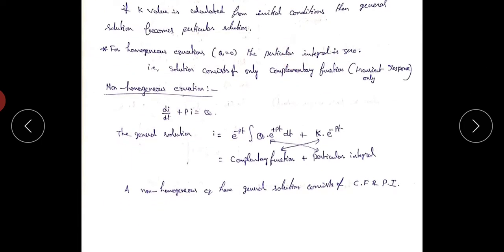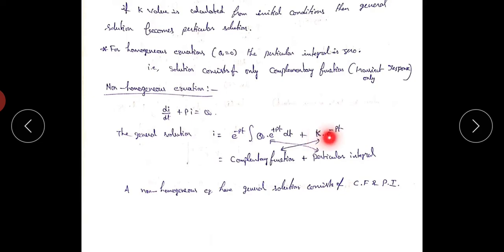Next one, the non-homogeneous equation: di/dt + pi = q. If q is not equal to 0, it is called a non-homogeneous equation. In this case, the solution is e^(-pt) ∫ q e^(pt) dt + k e^(-pt). Here k e^(-pt) indicates the transient response. e^(-pt) ∫ q e^(pt) dt indicates the steady state response.